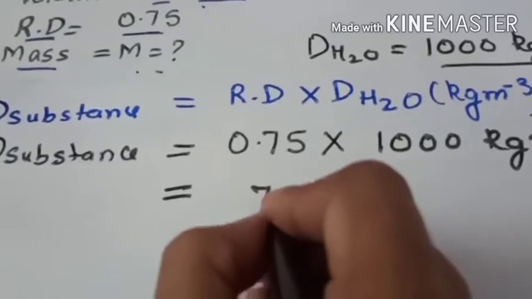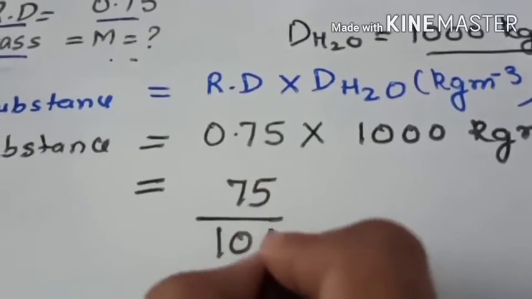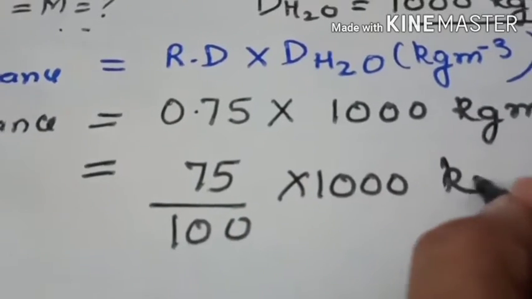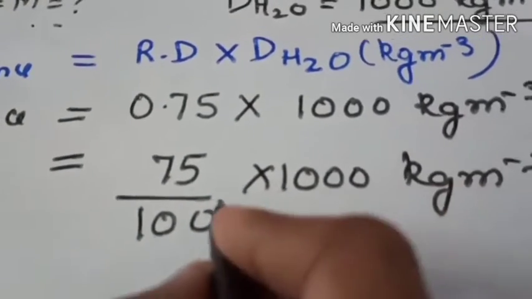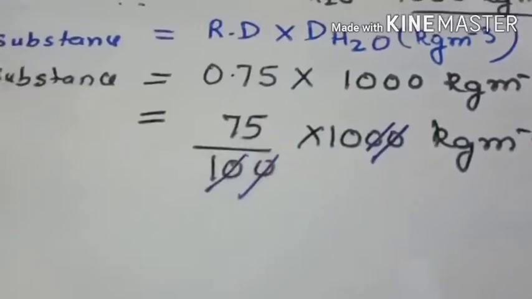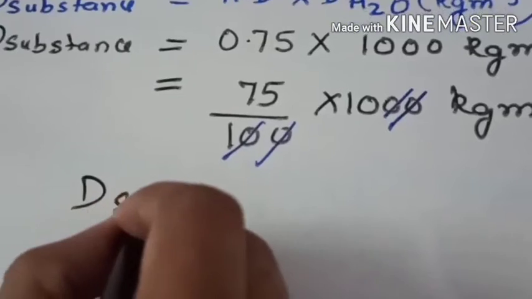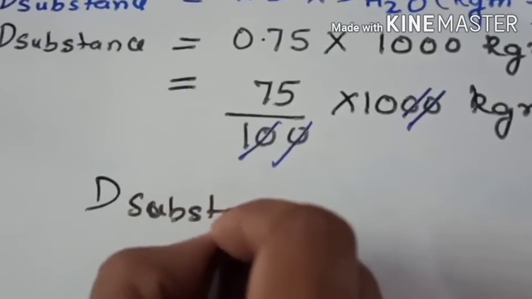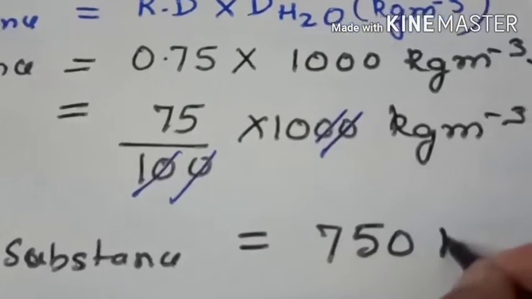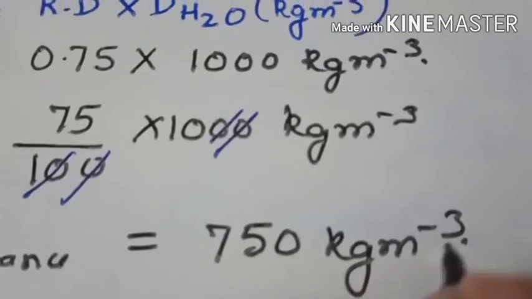Now you will solve it. Remove the decimal. 20 will come in the denominator. Now you will solve it by simplifying it. So the density of substance will come out to be 750 kg per meter cube.